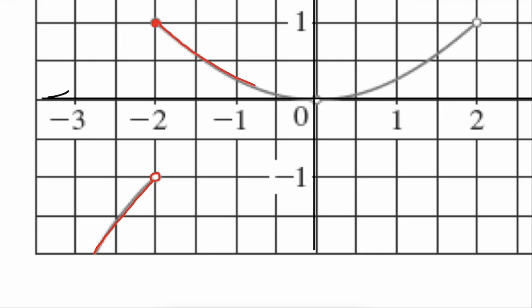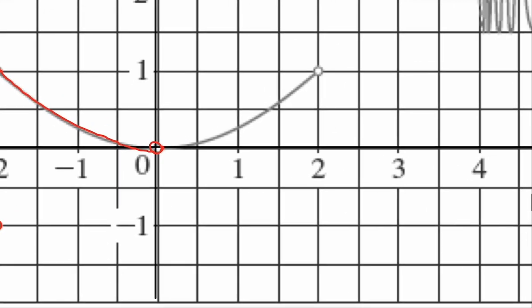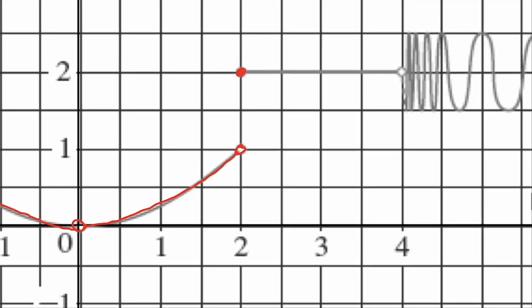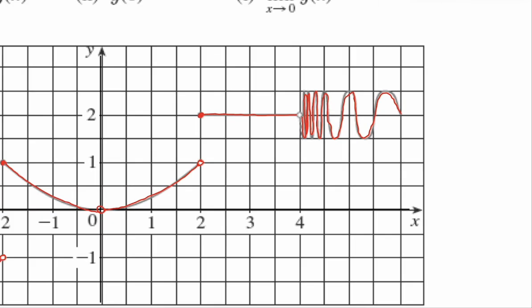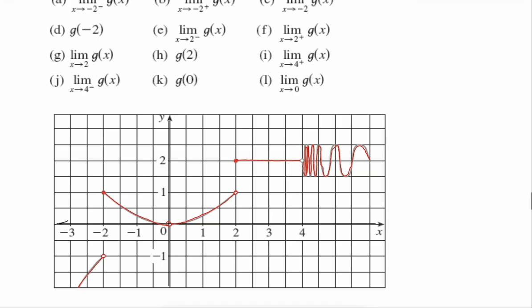So let's just make the function a little more noticeable, especially this part. I don't know how good I'm going to match it, but I'll do my best. Okay, so let's assume that's what it looks like.